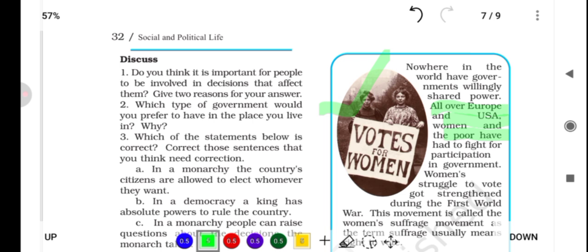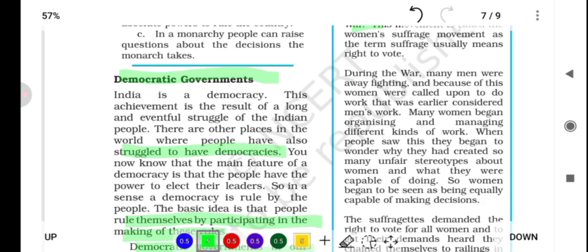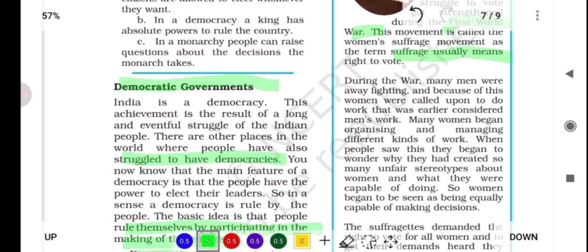Women's struggle to vote got strengthened during the First World War. This movement is called the Women's Suffrage Movement, as the term suffrage usually means right to vote. During the war, many men were away fighting, and because of this, women were called upon to do work that was earlier considered men's work. Many women began organizing and managing different kinds of work. When people saw this, they began to wonder why they had created so many unfair stereotypes.